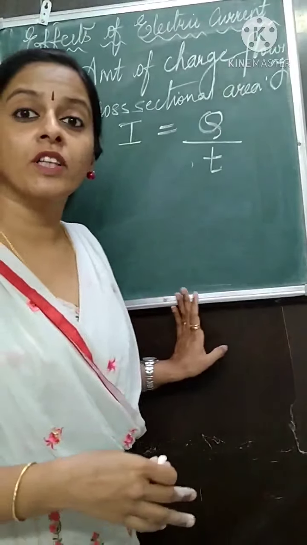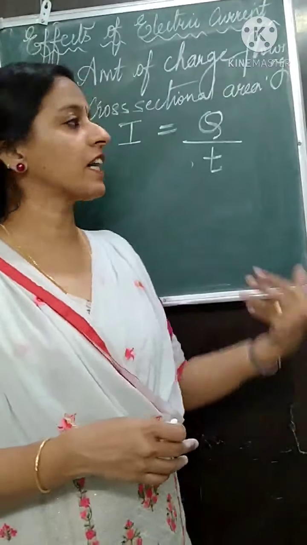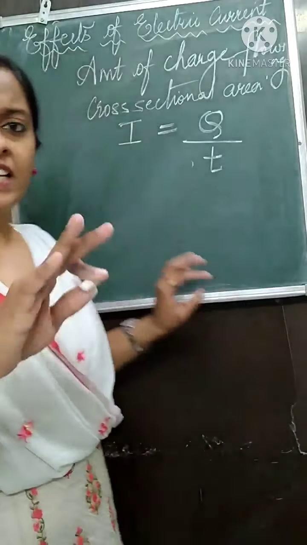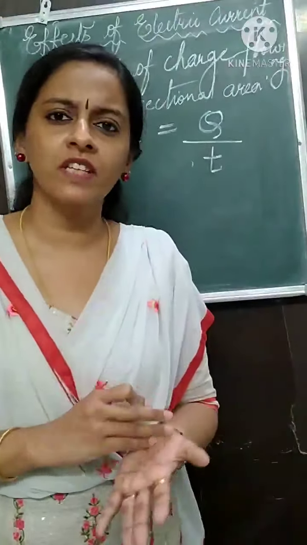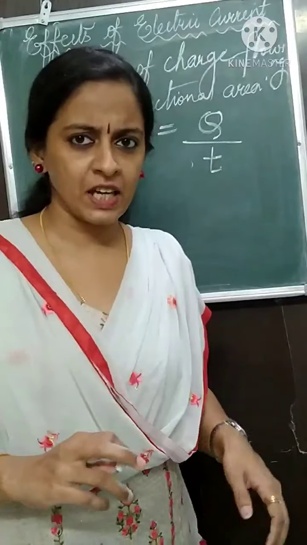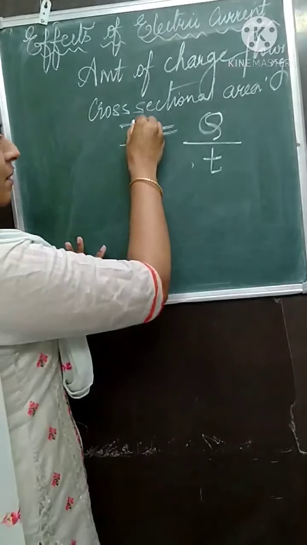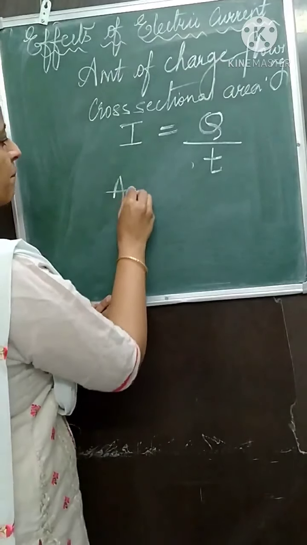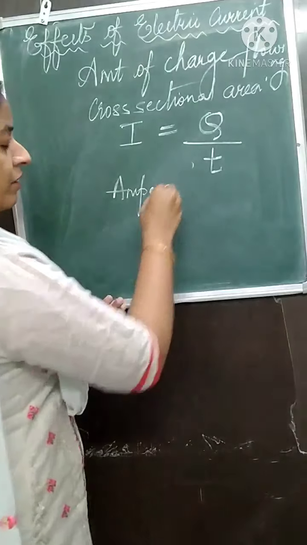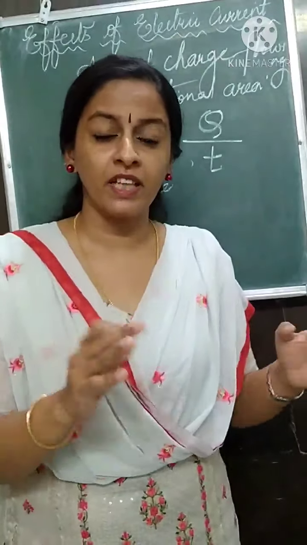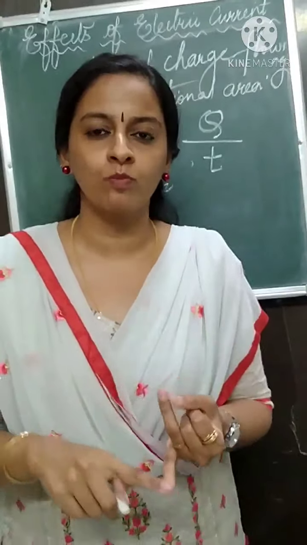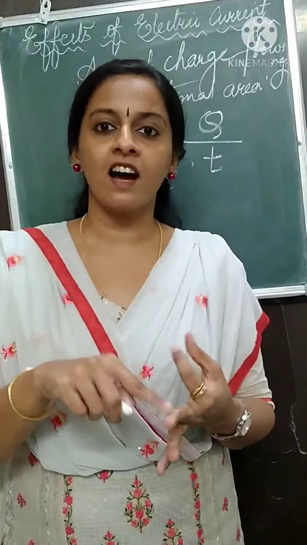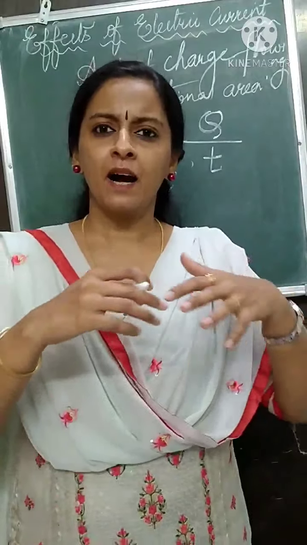Now, let us talk about the units of electric current. Units of charge and unit of time you already know. Always while solving sums we consider the SI unit. The unit of electric current is ampere. Again, we had a talk about a few scientists, but there are many more like Ohm, Coulomb, Tesla, Nikola Tesla, Edison, Faraday, Maxwell.